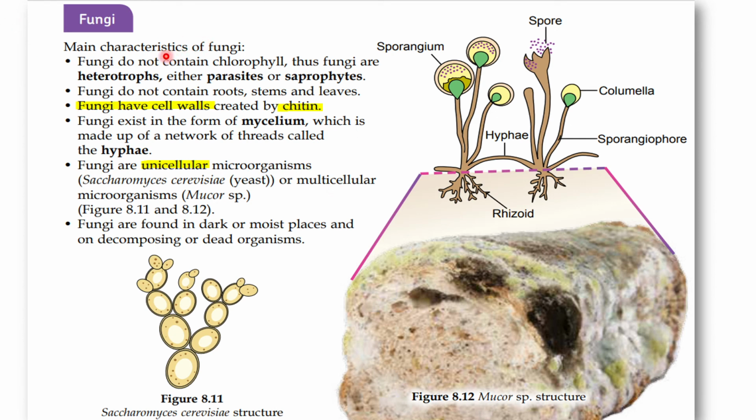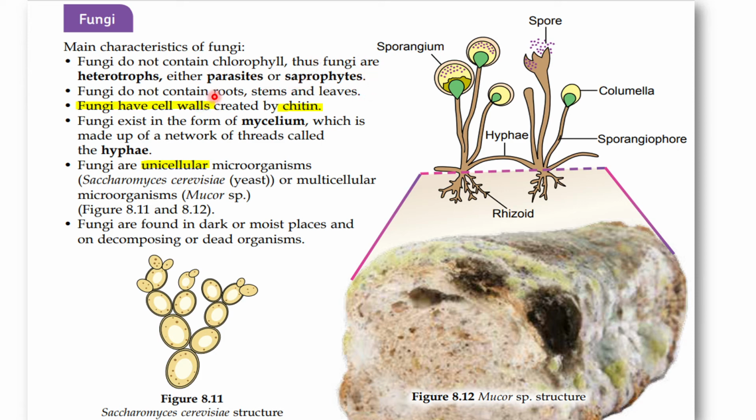Okay, last one is fungi, where the main characteristic is that they do not contain chlorophyll. Yang ini bukan greens ini. So, thus fungi are heterotrophs. Maksudnya dia orang ni bukan autotrophs, heterotrophs, whether it's parasites yang stay dekat living host or the saprophytes that feed on dead decaying matter.